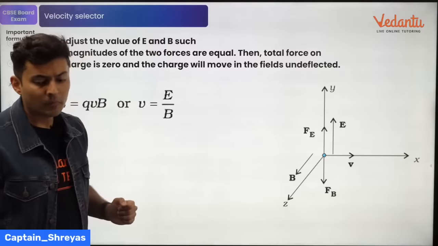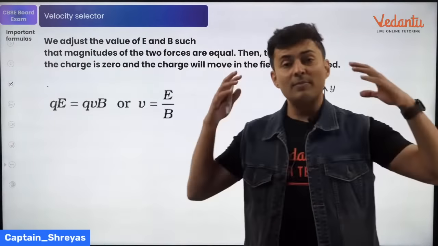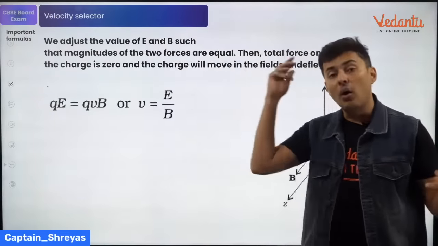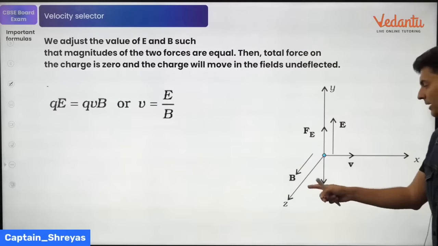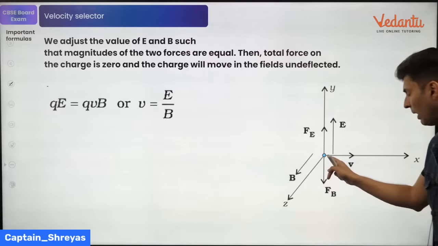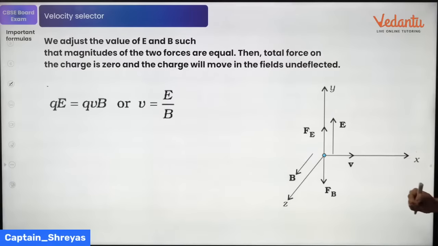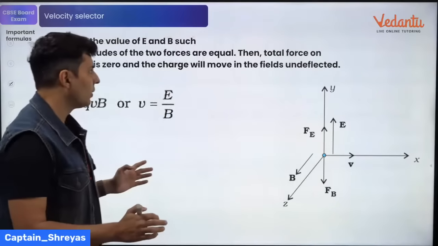Next important thing: if you have electric field and magnetic field together, perpendicular to each other and also to the velocity, you can see electric field, magnetic field and velocity all are perpendicular, then the particle can go on a straight line, that means undeflected, or the net force will be zero.